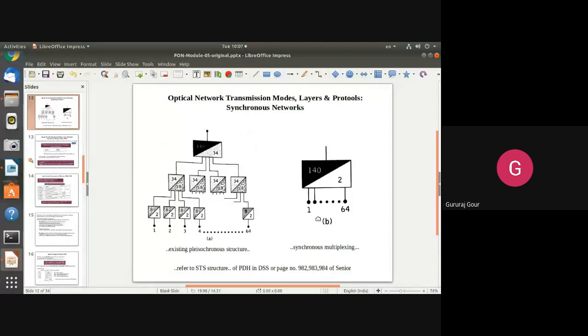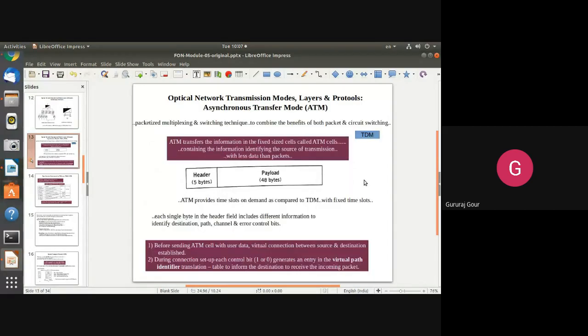If possible, I will upload that particular section of notes, which is actually required here to understand synchronous networks and the OTN. You will receive it after some time. After synchronous networks, another point we discussed yesterday is asynchronous transfer mode, ATM.